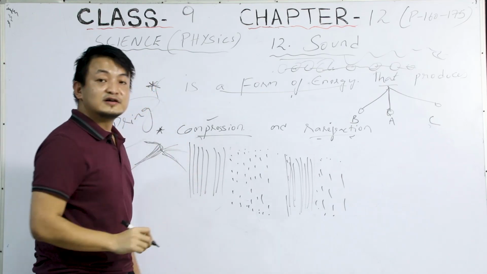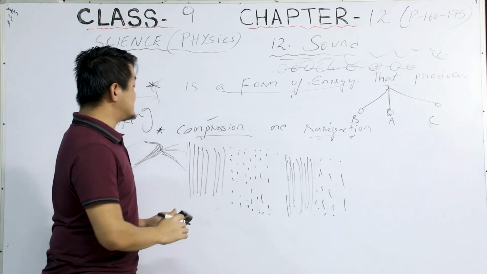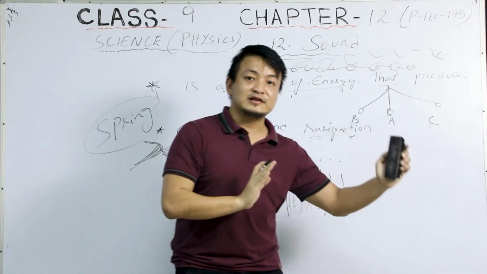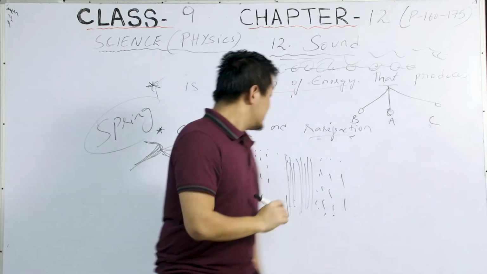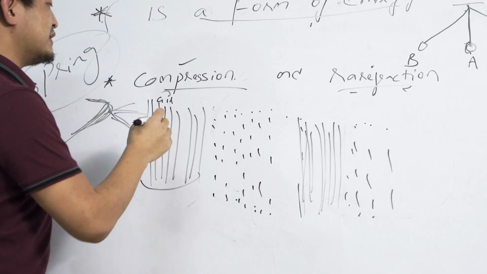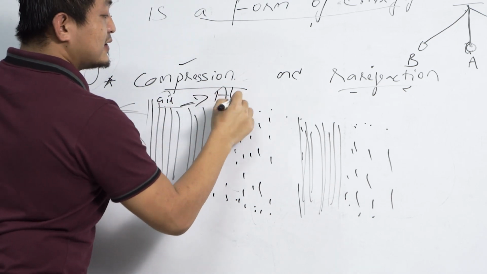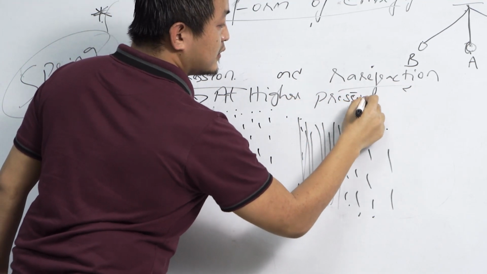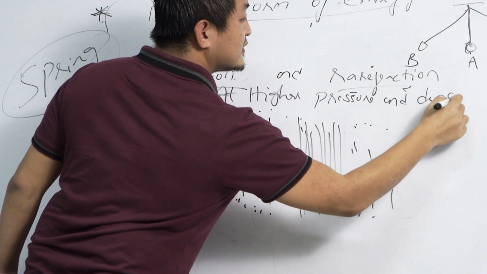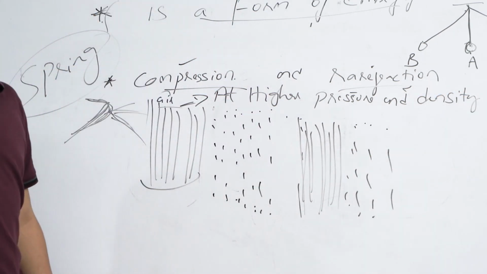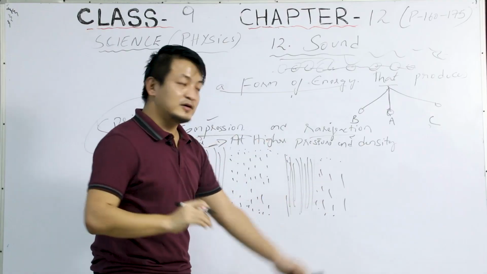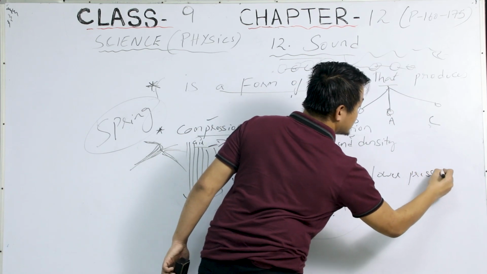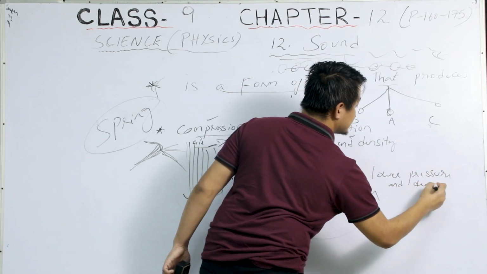Now what happens is that these air particles compress and then they release, compress, release, compress, release. When they are compressed, it is said to be at higher pressure and density. And when they spread out, it is known as lower pressure and density.